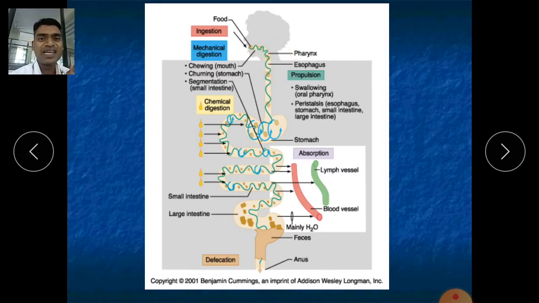Whenever a chemical is involved, it is called chemical digestion. It means it will start to digest that food. So here also HCl will be secreted and it will break down the fats, carbohydrates and proteins into smaller pieces. And in the intestine also various hormones and enzymes will be secreted. I have already explained this to you. So this is the process which is called chemical digestion. Don't forget, it is very easy.